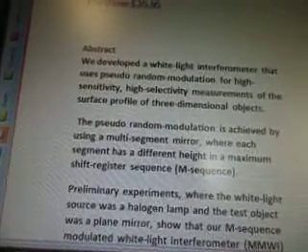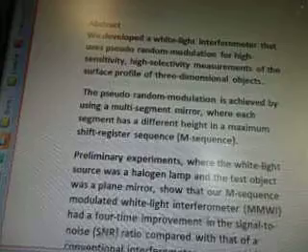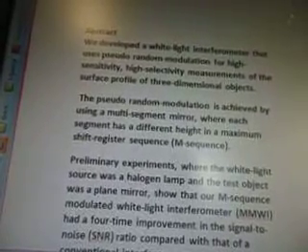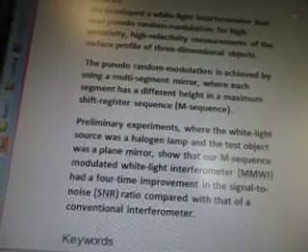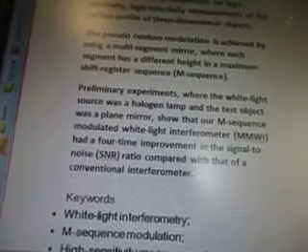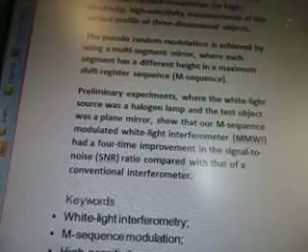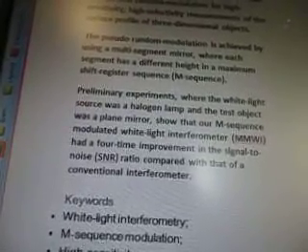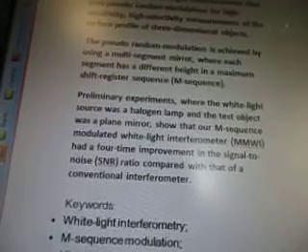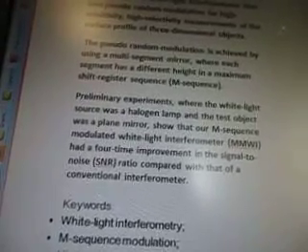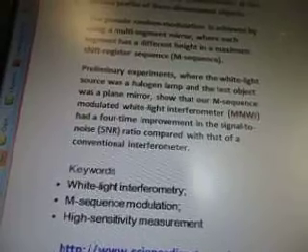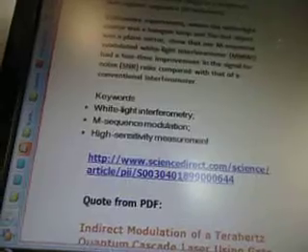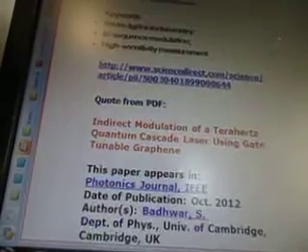The pseudo-random modulation is achieved by using a multi-segment mirror where each segment has a different height and a maximum length shift register sequence, M sequence. Preliminary experiments, where the white light source was a halogen lamp and the test object was a plane mirror, showed that our M sequence modulated white light interferometer, MMWI, had a 4-time improvement in the signal to noise ratio, SNR, compared with that of a conventional interferometer. Okay, so it's sciencedirect.com. Quote from PDF.